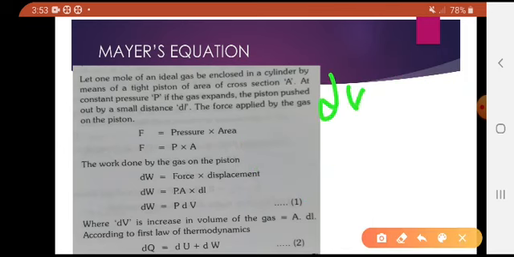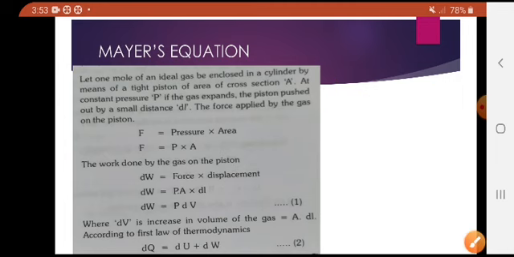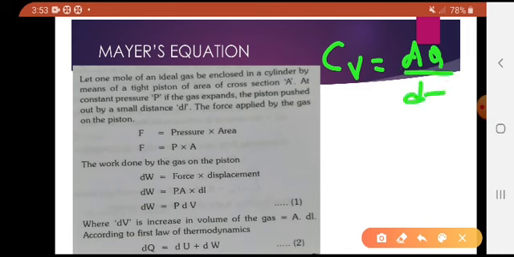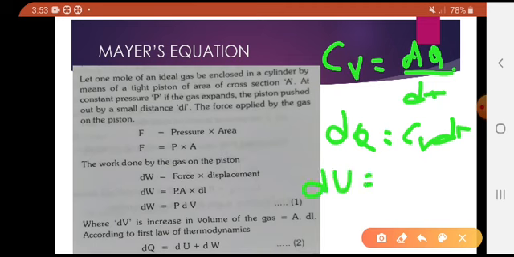But we know the value, du equals Cv dT at constant volume. Cv equals dq by dT into 1 by m, and m equals 1, since we have taken 1 mole. Therefore dq equals Cv dT. Since dw equals 0, du equals Cv dT. This is at constant volume.